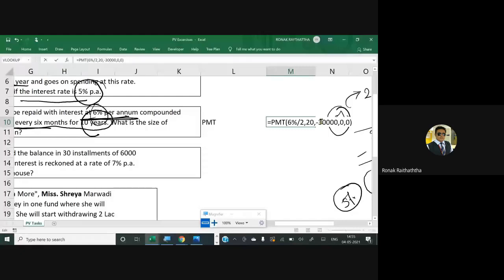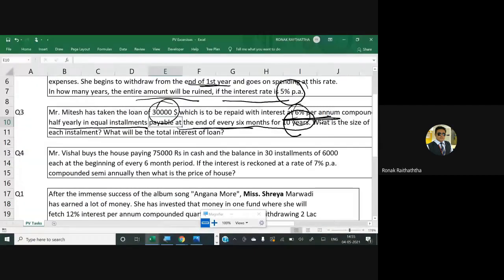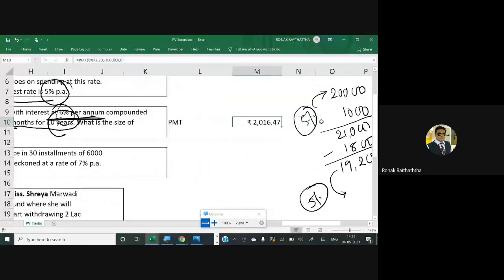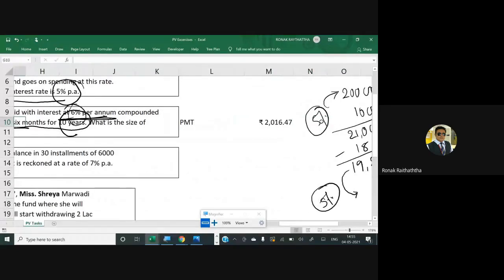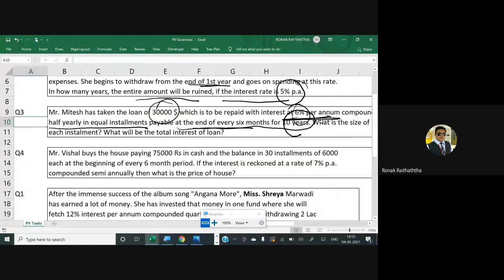So the PMT amount reaches to 2016.47. Mr. Mitesh, you will have to pay 2016.47 on a 6 monthly basis. Please put it in the back of your mind. There is one more thing to be done now.